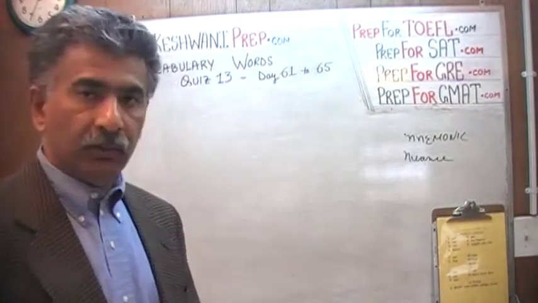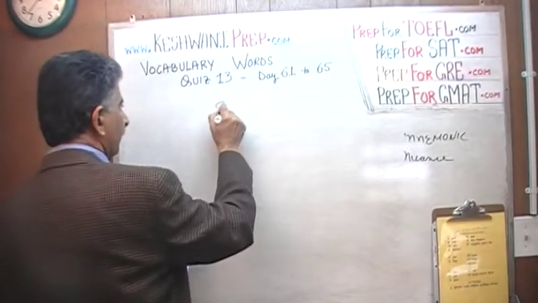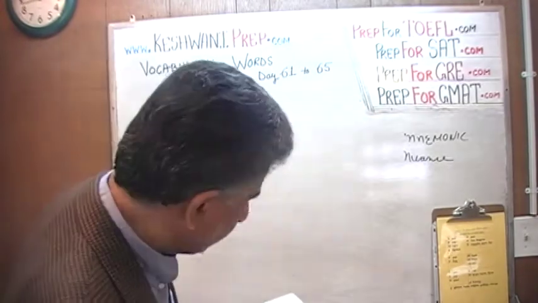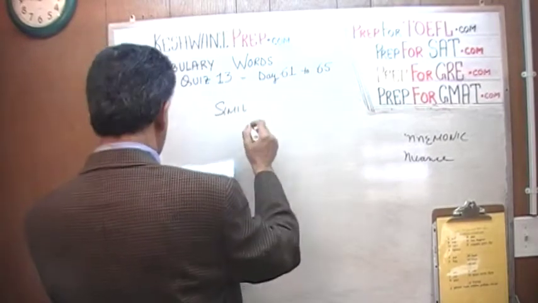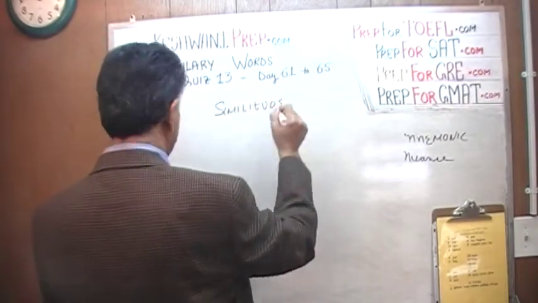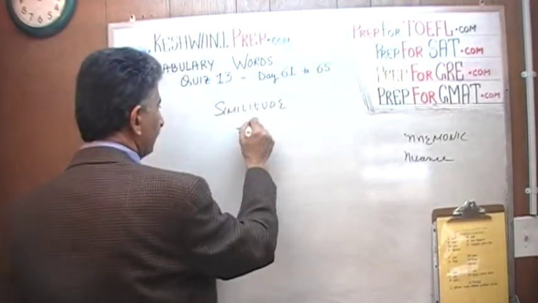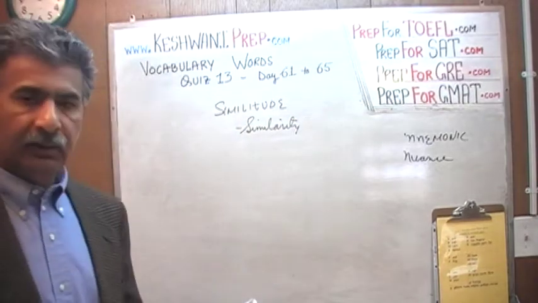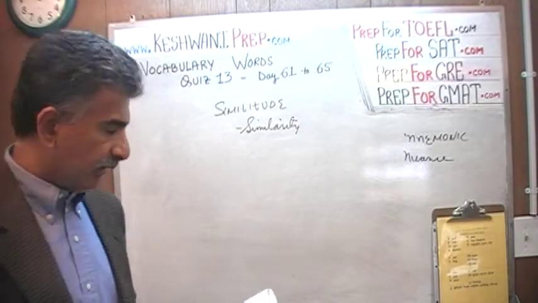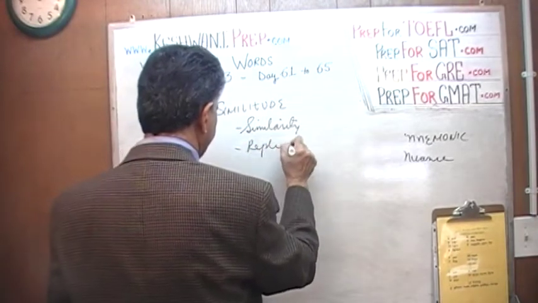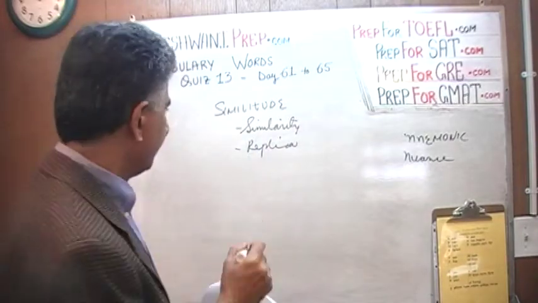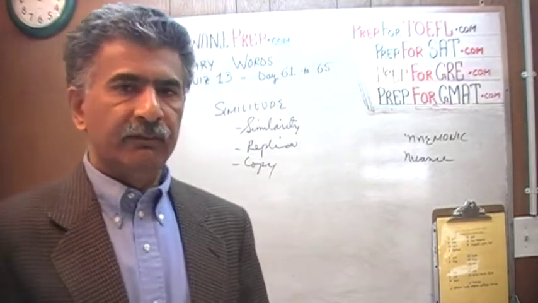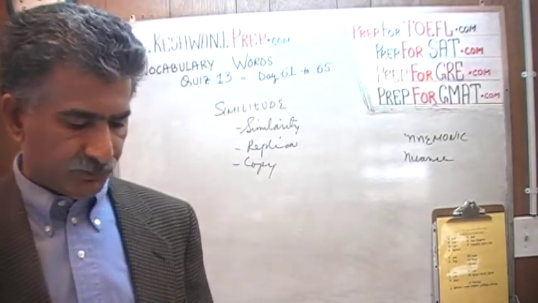The next word we learned on day number 61 was the word that is related to simile, and that word was similitude. Similitude means exactly what it sounds like. It means similarity. Two things that closely resemble each other. A replica. A replica is a similitude. A copy is a similitude. It's a replica. Two things that are very similar to each other. They resemble each other. Similitude.